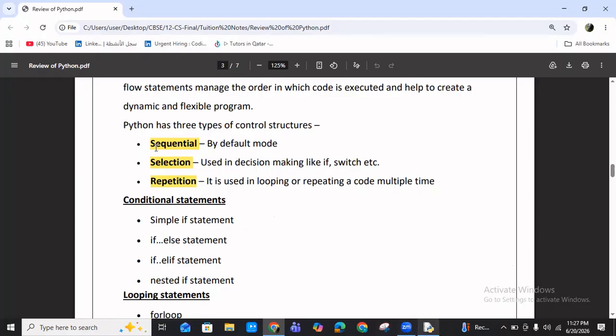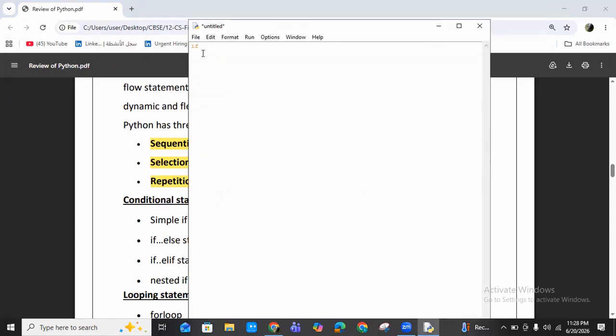So if age is greater than or equal to 18, I need to print you are eligible to vote. Before that, we need to declare the age. So I'm going to declare the age, or you can ask from the user side.